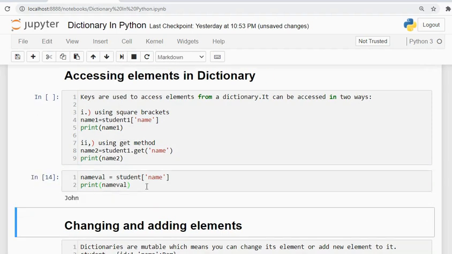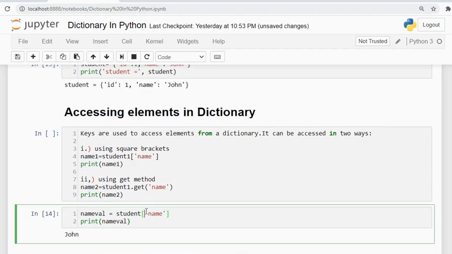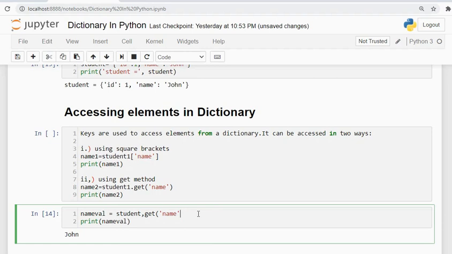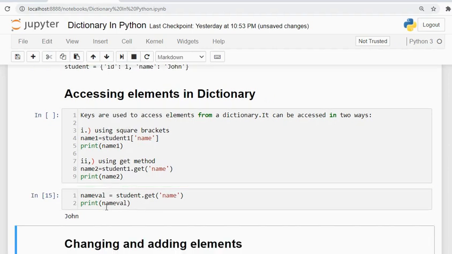Yes, it is giving John. Another method is, instead of the square brackets, we use the get method. This is also giving me John.